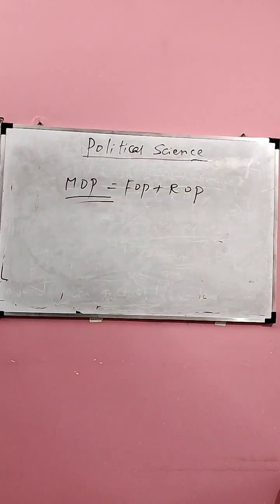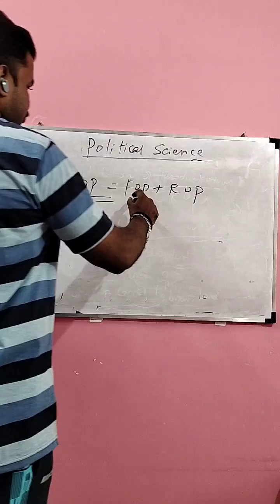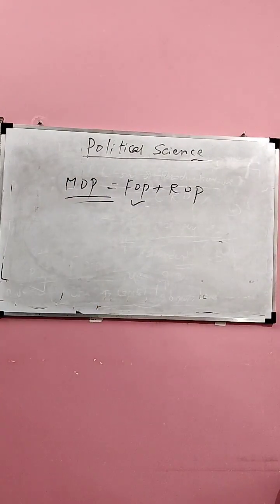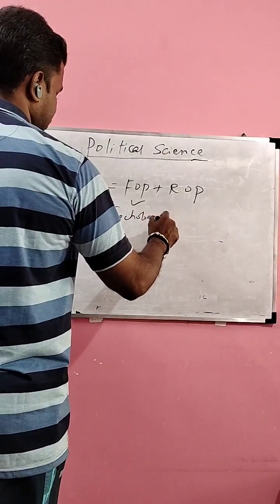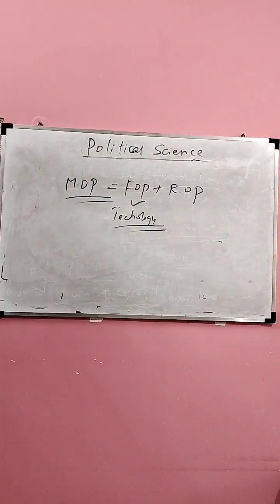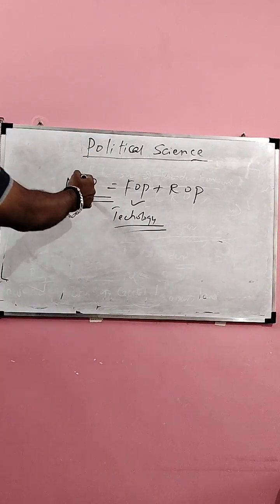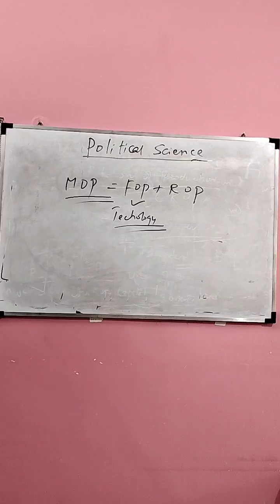MOP changes through change in FOP. First, the FOP changes. What do you see in FOP? Technology, capital, labor, land. One very important aspect in FOP is technology. When technology changes, MOP automatically changes.